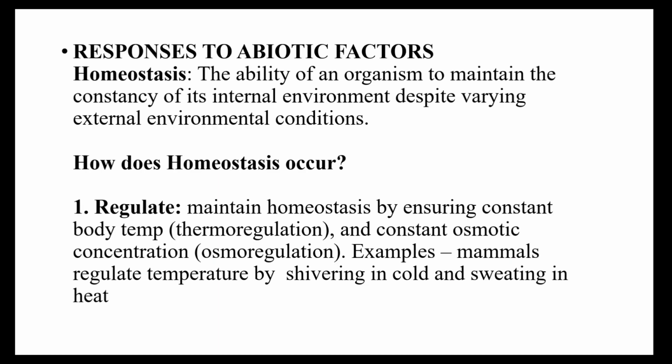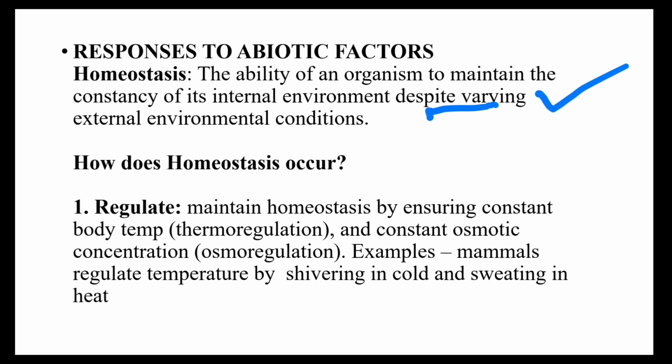Then responses of the biotic community to many abiotic factors. One thing is homeostasis. Homeostasis means the ability of an organism to maintain the constancy of its internal environment despite varying external temperature or environmental condition.